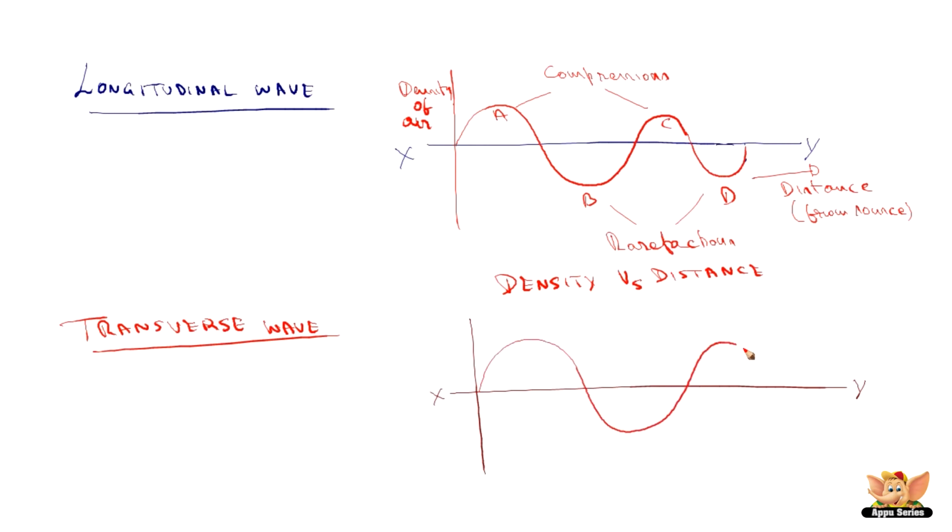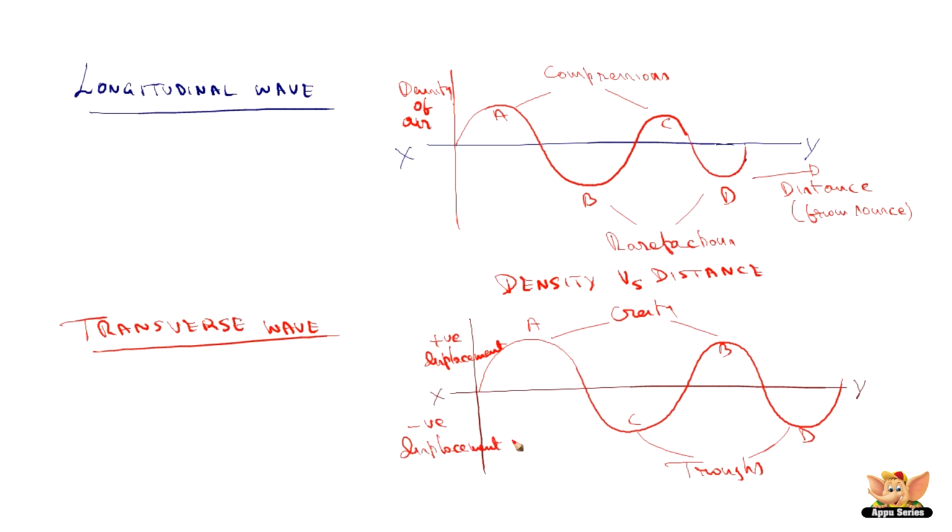When we draw a transverse wave, we represent it as A, B, C, D. A and B are crests and C and D are troughs. Above the line of zero disturbance, it is positive displacement, and below the line it is negative displacement. And along XY, the wave is traveling, which is the distance from source.